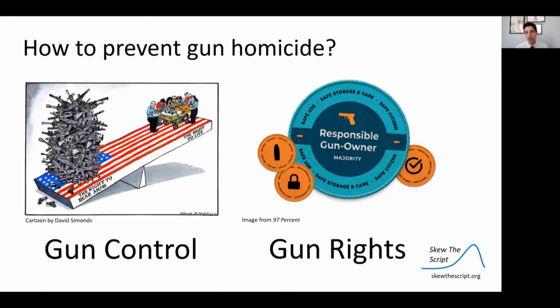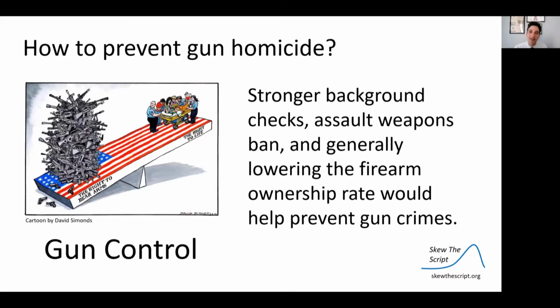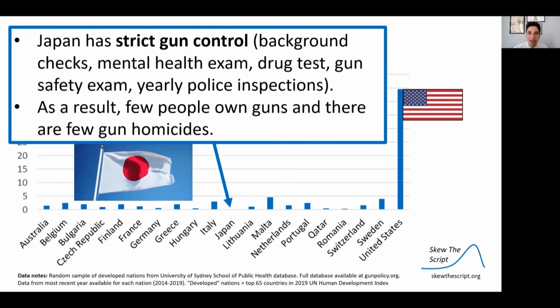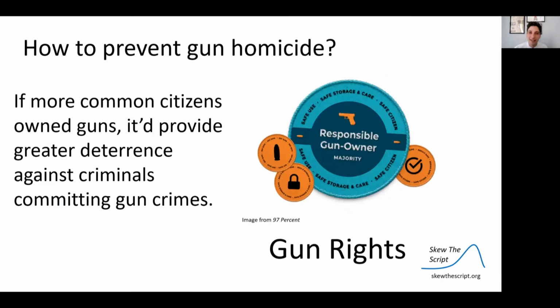Traditionally, there's been two sides to the debate about how to prevent gun homicides: gun control versus gun rights. The gun control side says that stronger background checks, an assault weapons ban, and generally lowering the firearm ownership rate would help prevent gun crimes. This side often points to countries like Japan. Japan has very strict gun control, and this side says, as a result, few people own guns, and there are few gun homicides.